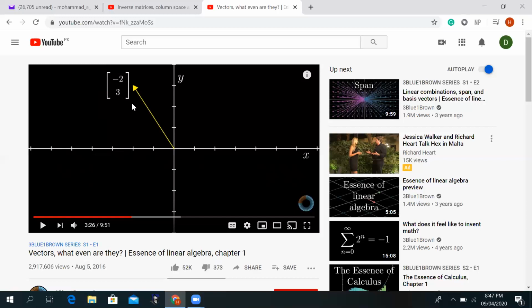So 1 unit, 2 units, 3, and I will end up in a position where I will put the arrow. So now if I join this position with the bottom, I get an arrow, the same arrow that we see in physics, okay? But this time, this arrow is representing an ordered list of numbers rather than magnitude and direction.